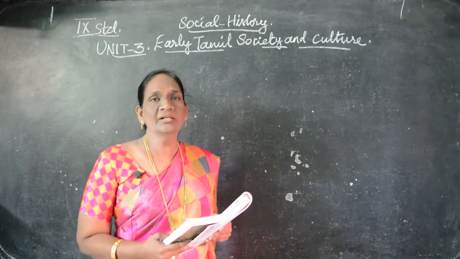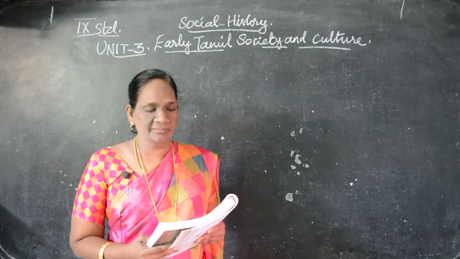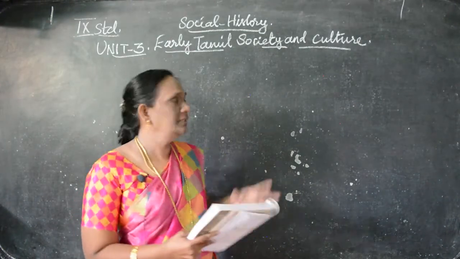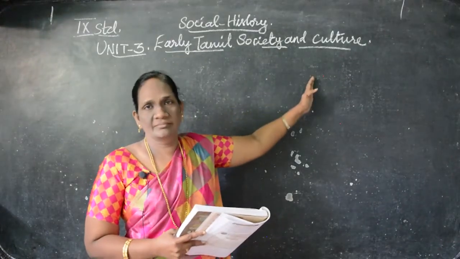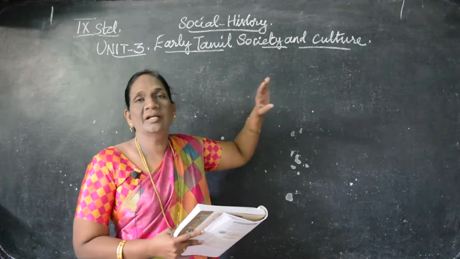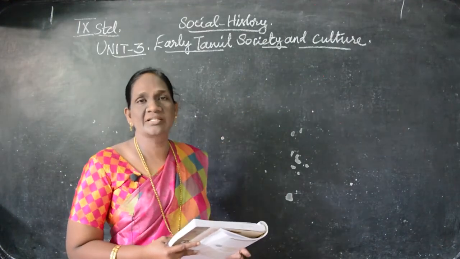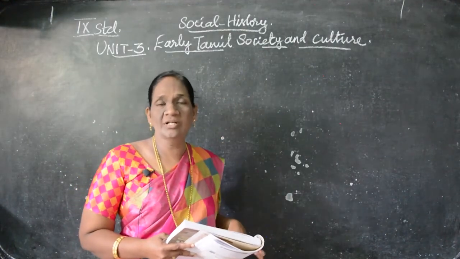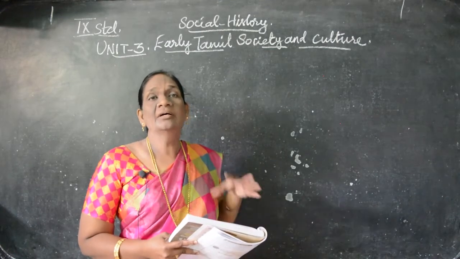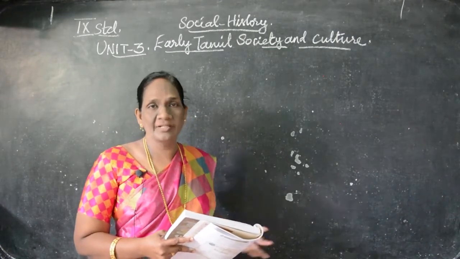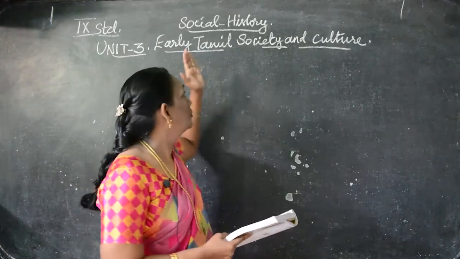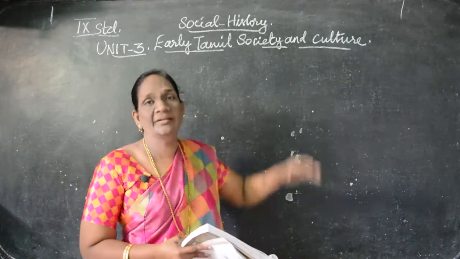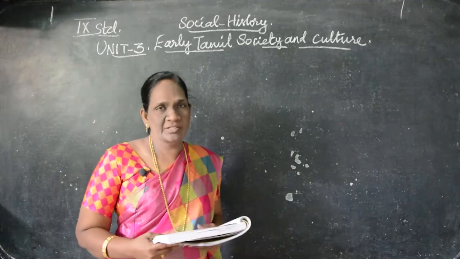Understand, in social history unit 3, that is early Tamil society and culture. At that time, after the Indus Valley civilization, how the society was and how the Tamil authors, the poets, the rulers, how they ruled. Understand how the early Tamil society and the culture was, we are going to see in this lesson.